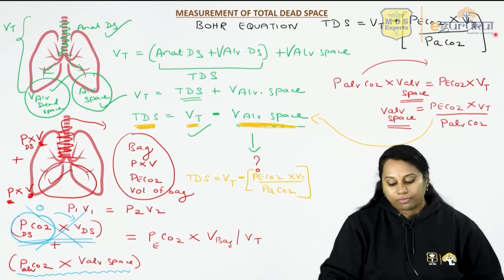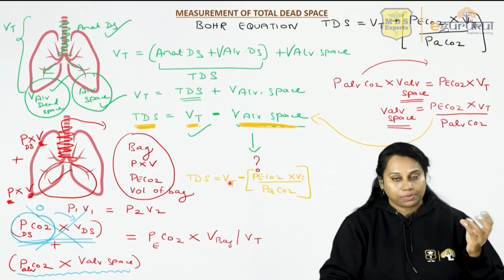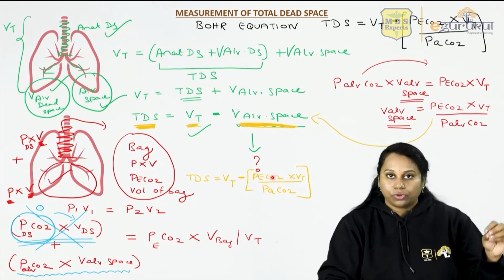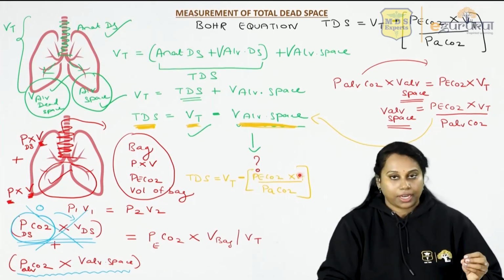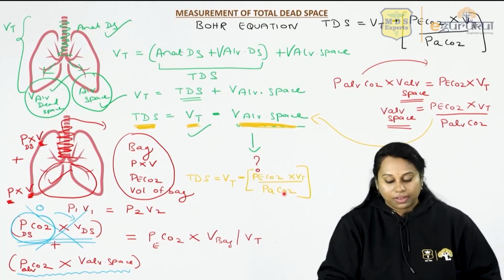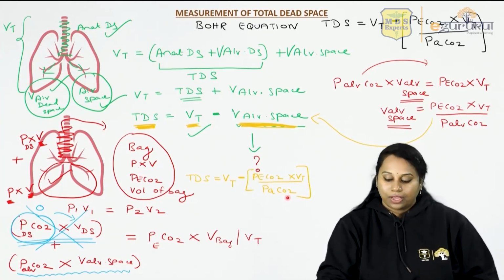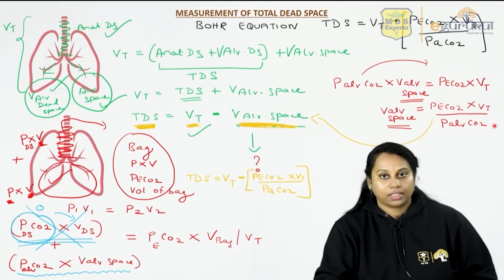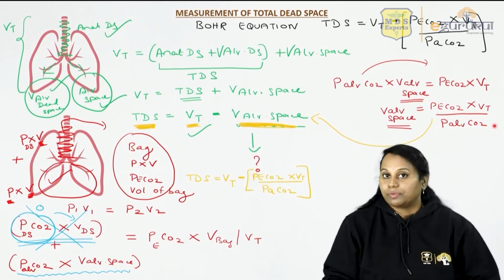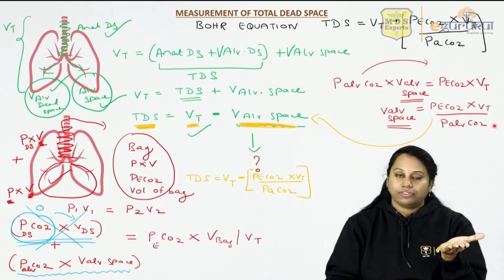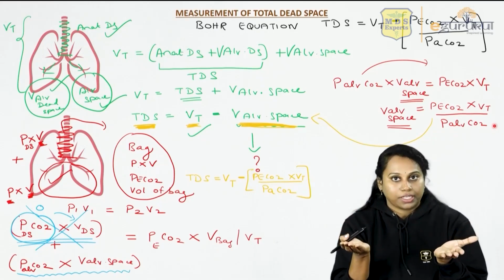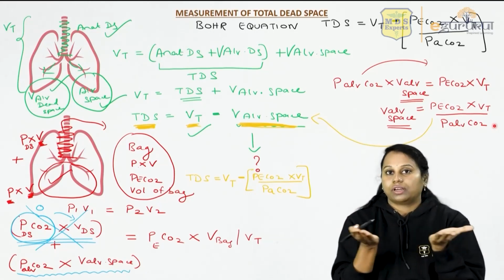What is the value of PaCO2? Tidal volume as spirometry you will know. PeCO2 from the bag you can measure. And again tidal volume you know. What is the value for PaCO2? Partial pressure of carbon dioxide in the alveoli. Partial pressure of carbon dioxide in the alveoli and in the arterial blood, pulmonary capillary, both are same.